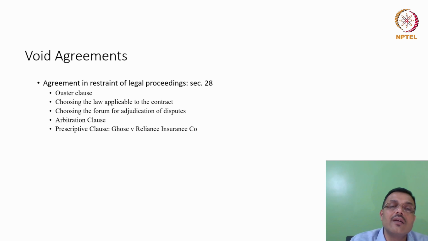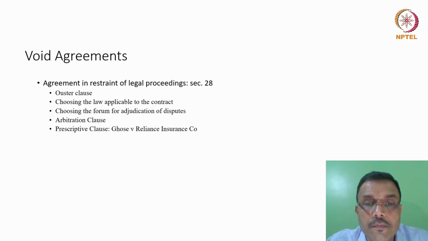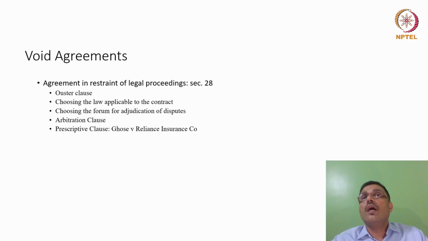So while the time that is prescribed to notify the rights between the parties ought to be reasonable, such kind of a time does not attract Section 28 and will not be considered in restraint of legal proceedings. Right? For example, we can always say something like that. Suppose you have been imposed with some kind of a sanction for the breach of the code of ethics of cricketers. And if the cricketer wishes to challenge the same, he should do so within the next 2 days.